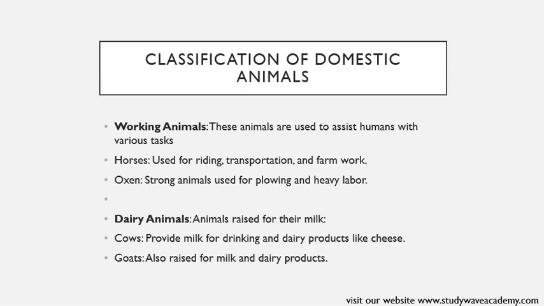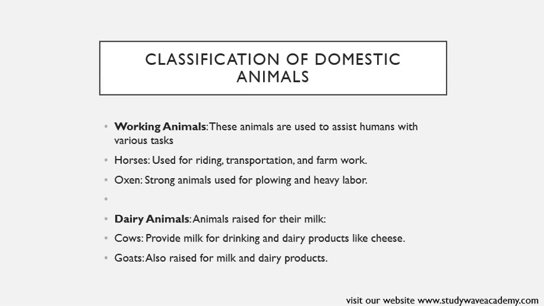Dairy animals, animals raised for their milk. Cows provide milk for drinking and dairy products like cheese. Goats are also raised for milk and dairy products. So cows and goats are kept for their milk production.